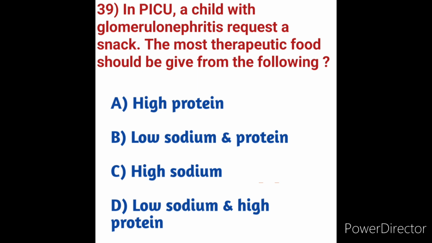The importance of a low protein diet in chronic nephritis: the amount of protein food must be limited since the power of the kidneys to eliminate nitrogenous materials is impaired. The amount of such material ingested must be limited to what the kidneys can readily take care of. So here, low sodium and low protein diet. Option B is the correct answer. In PICU, the child with glomerulonephritis requested a snack.